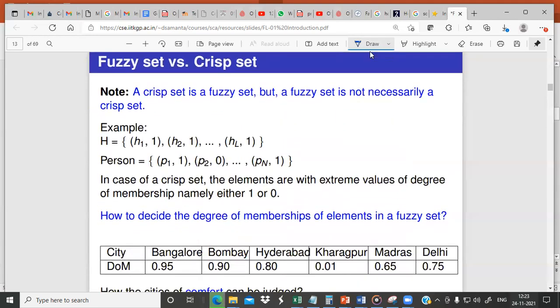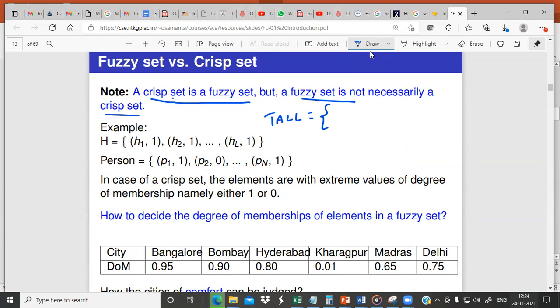Okay. So here is another important point. A crisp set is actually a fuzzy set, but a fuzzy set is not necessarily a crisp set. So we can say that all crisp sets are fuzzy sets. You may ask how. Say, for example, I have a crisp set, tall, which contains the set of tall students.